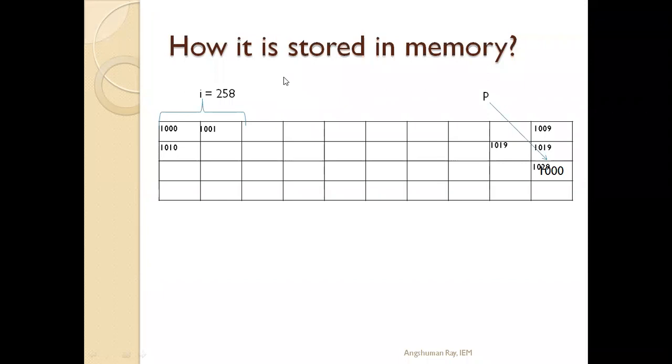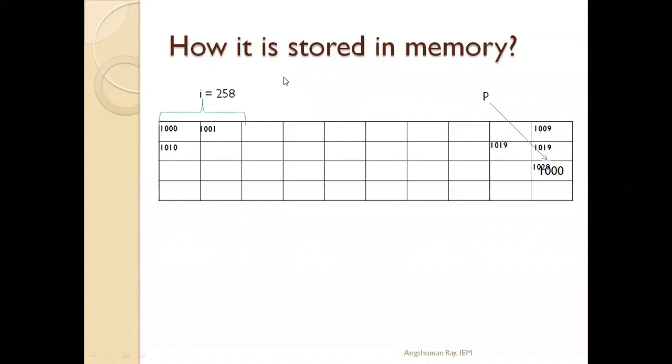See, as I told, Tamogno asked this question. For an integer type variable, it requires 2 bytes of memory. Here in this memory map, we have considered that each location has 1 byte. So 1000 is 1 byte, 1001 is another byte. So these continuous 1000 and 1001 locations, these 2 memory bytes, are required for i. So 2 bytes are allocated, 1000 and 1001 location.